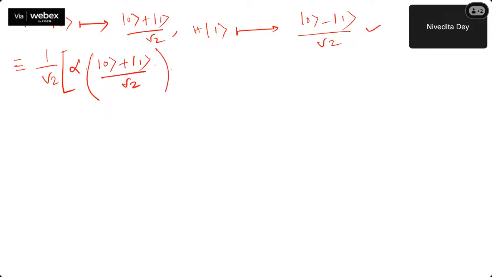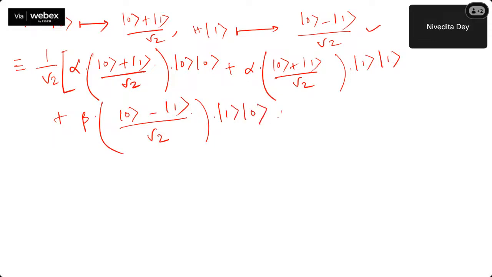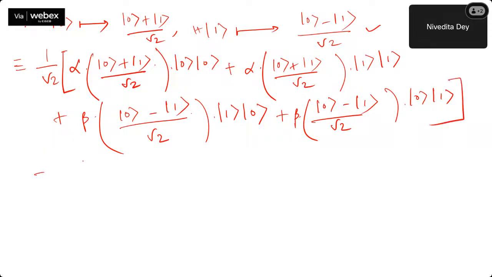So this thing: alpha, ket 0 plus ket 1 by root 2, ket 1, plus beta, ket 0 minus ket 1 by root 2, because I had 1 here, ket 1 0, plus beta, ket 0 minus ket 1 by root 2 times ket 0 and 1. Now 1 by root 2, everywhere I can put outside.